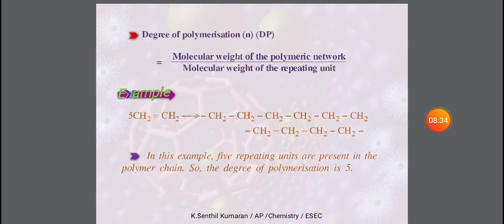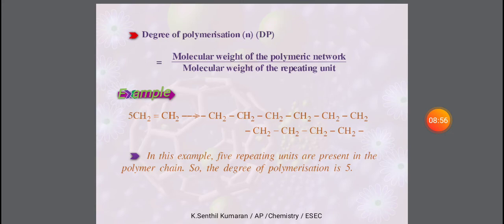We add the atomic weights of all the atoms available in the polymeric network, and divide by the molecular weight of the single unit, or monomeric unit, or repeating unit. This is the calculation to determine the degree of polymerization, DP.